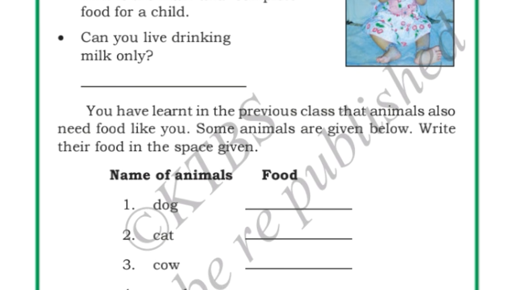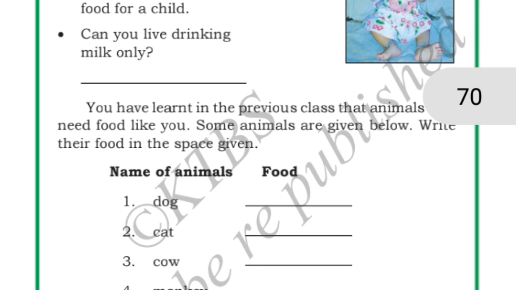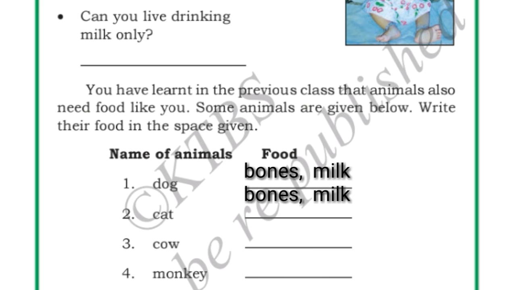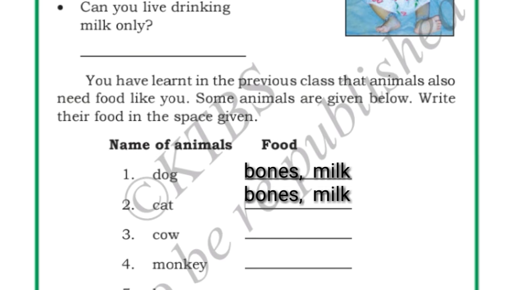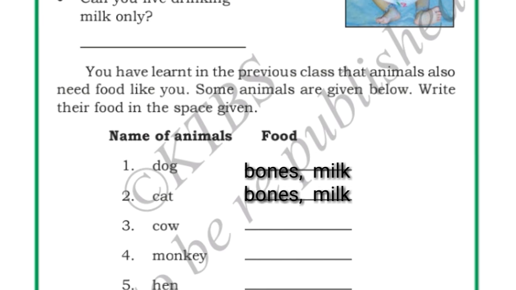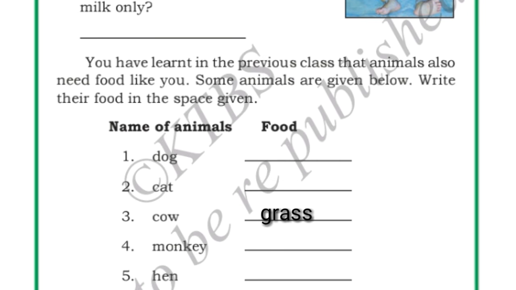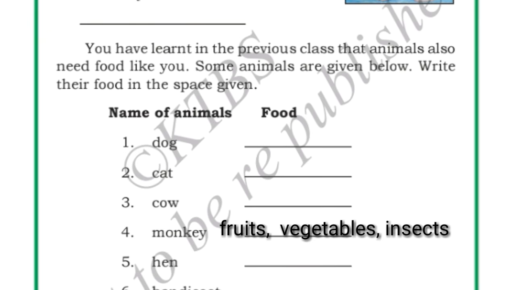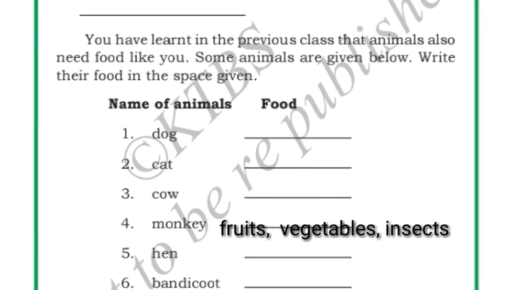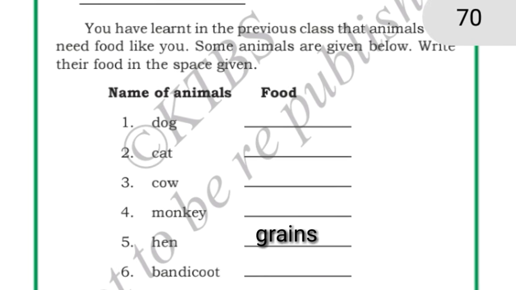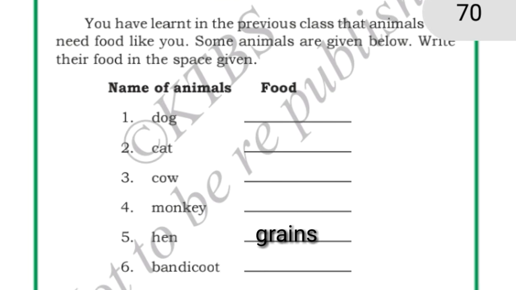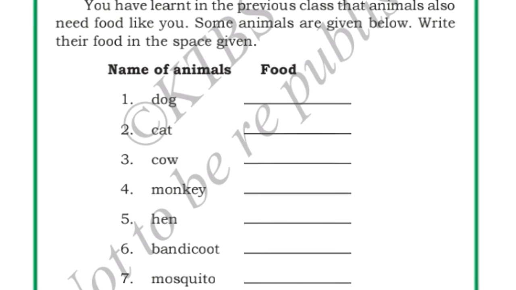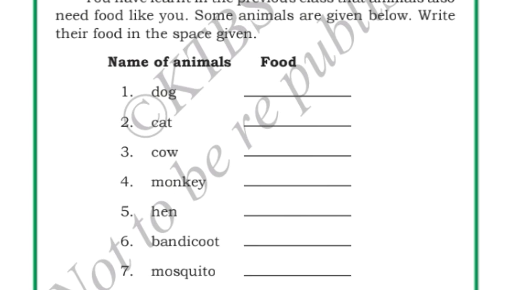So here some of the names of the animals are given. Let us write the food which they eat. Okay. What does the dog eat? Dog eats bones and milk. Cat also eats bones and milk. Cow eats grass. Monkey eats fruits, vegetables, insects. Hen eats grains. Bandicoot also eats fruits and vegetables. Mosquito eats insects. Lizard also eats insects.